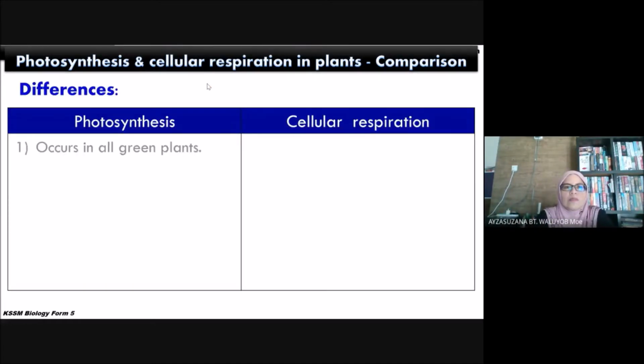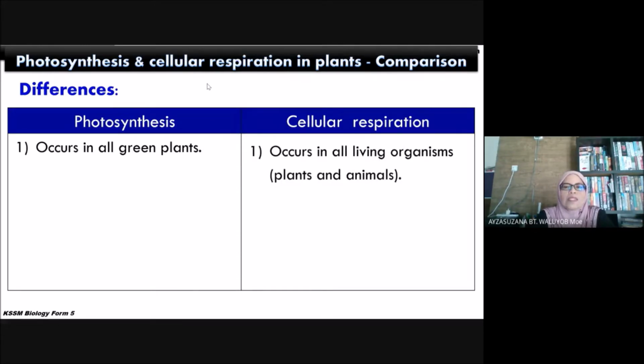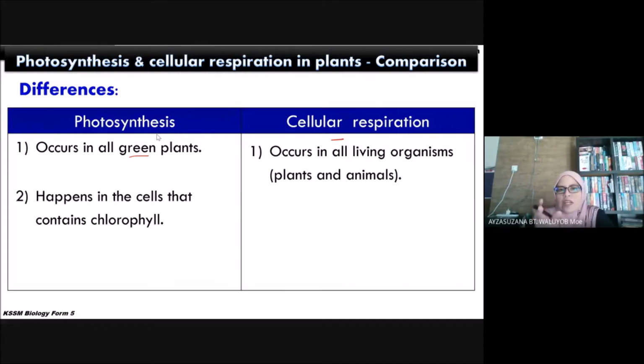What are the differences? Photosynthesis occurs only in green plants, but cellular respiration occurs in all living organisms, including humans. So kita juga menjalankan cellular respiration. But photosynthesis, only green plants carry out. Photosynthesis happens in a cell that contains chlorophyll. If the cell does not have any chlorophyll, no photosynthesis takes place in that cell. Cellular respiration happens in all cells, including human cells.